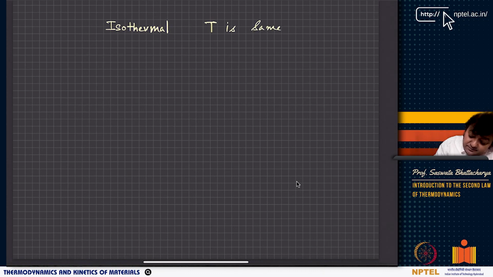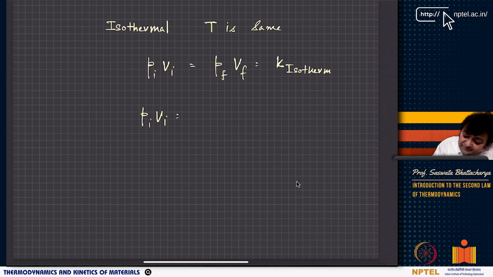So there it will be PiVi equals PfVf equals K. In one case K1, so K isothermal. Here it is like PiVi, PfVf equals, you can write this P also.